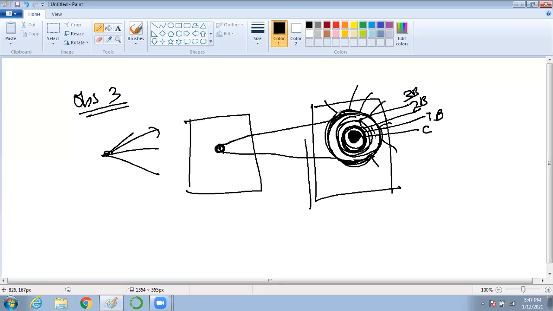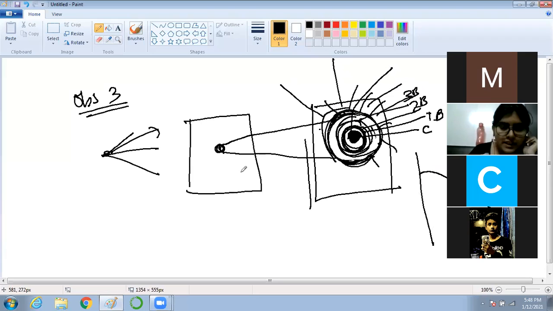So the more we go, the less and less intensity, and then it is complete shadow. Basically your intensity decreases once you go from the center to the ends. Am I clear till now? Yes, sir.